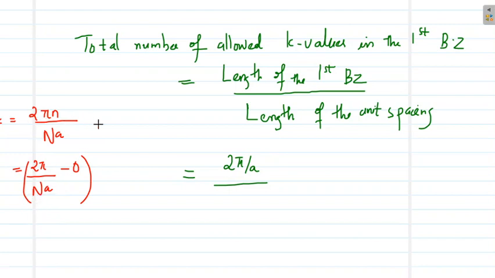The difference between two adjacent values of k is the meaning of unit spacing. So it will be divided by 2 pi by Na. What will be the final answer? It will be simply N. So in the first Brillouin zone, the number of k values allowed is equal to the number of atoms in the chain, equal to N. This is the final result that we get from this theorem.